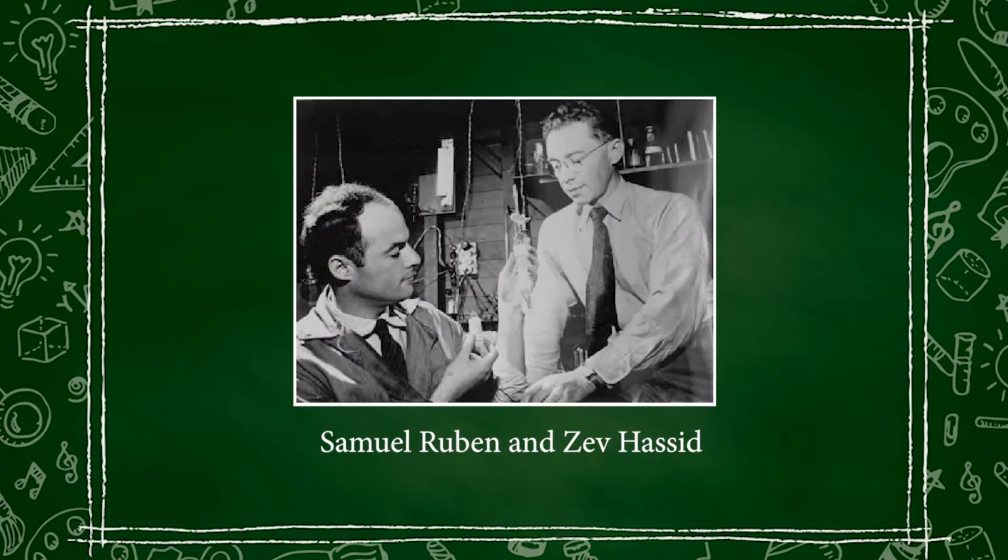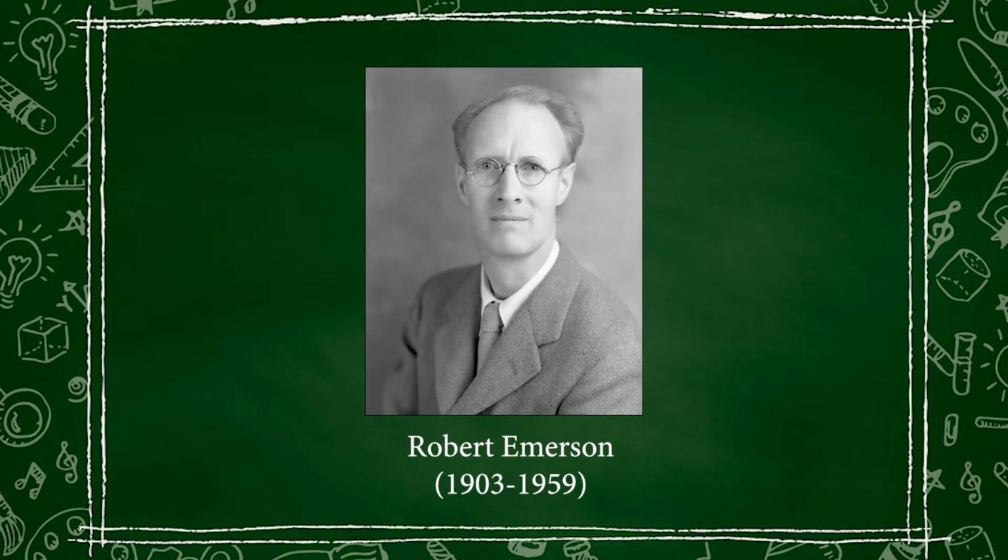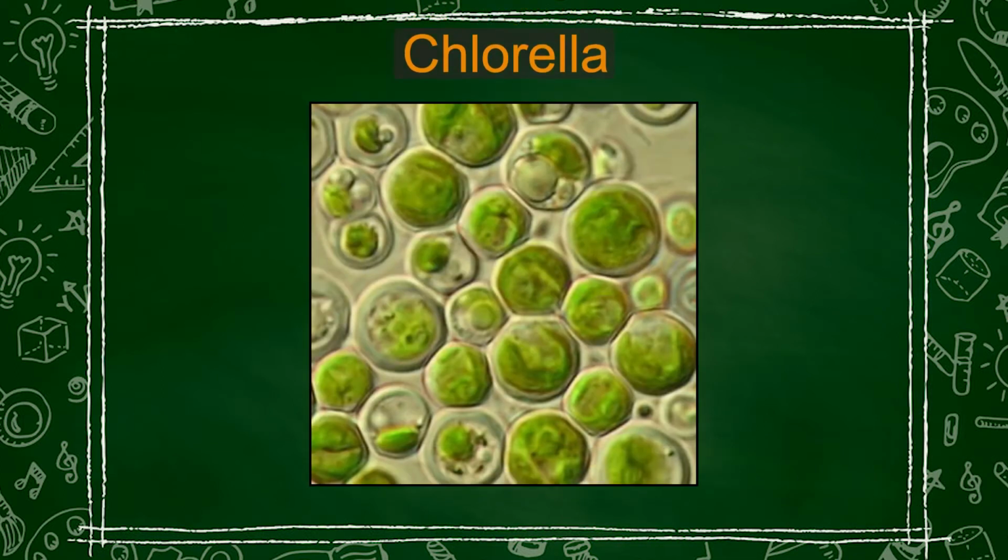It was first described by Samuel Ruben in the year 1943, which was later supported by Emerson through their experiments. However, when they were working with intact chlorella cells, they found that the sole function of the light energy is to produce energy-rich phosphate bonds.